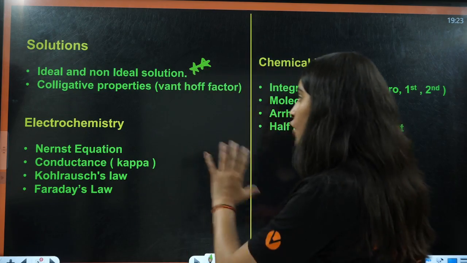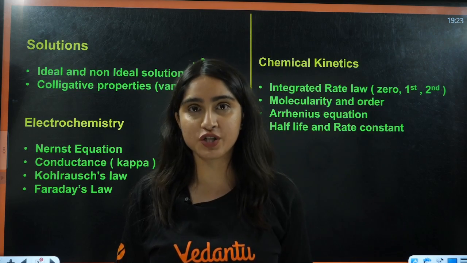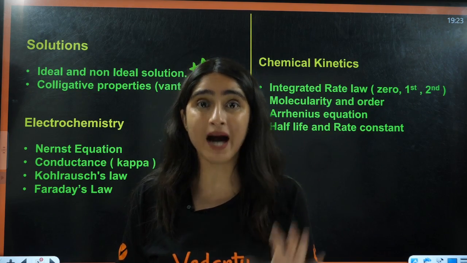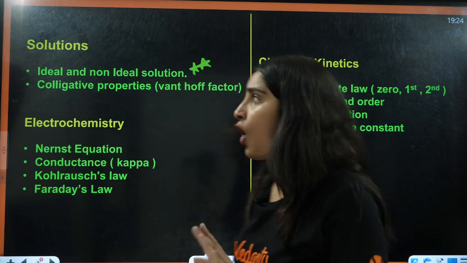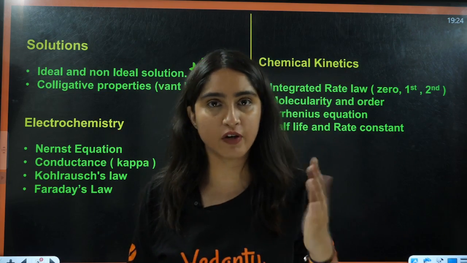Because bacha, this is your scoring part. This is the most simple part, I would say. Very scoring, very predictable questions are asked from this particular part, class 12 physical chemistry. Okay, here ideal, non-ideal solution, colligative property based on van't Hoff factor will be asked.